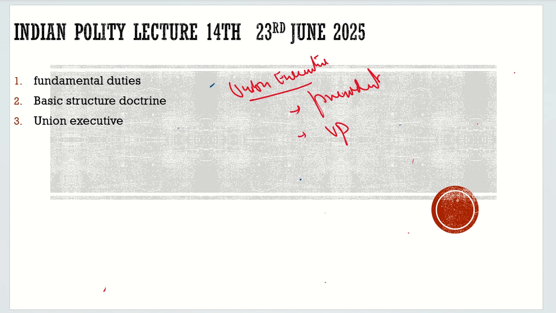It contains the prime minister. It contains the cabinet of ministers. And it also contains the Attorney General of India. So these are the offices which are contained in the Union Executive.